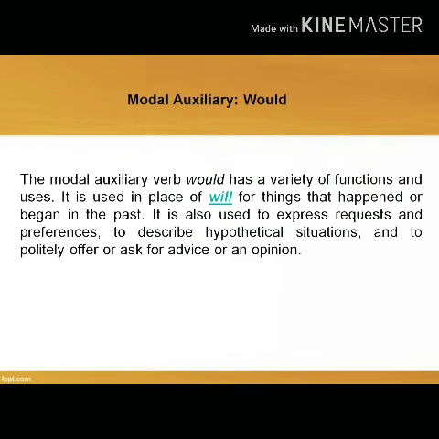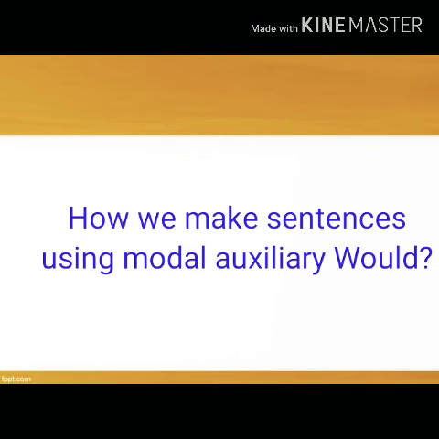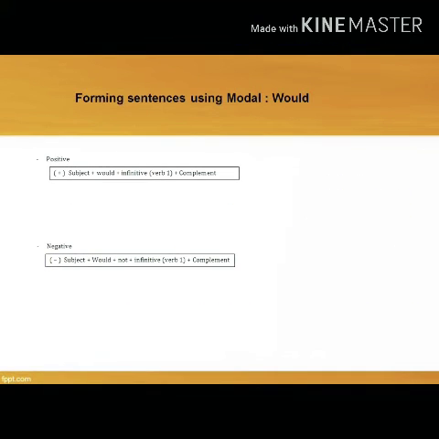advice for an opinion. So it means kalau modal auxiliary would itu bisa kita gunakan untuk mengekspresikan permintaan atau preferensi atau untuk menggambarkan situasi hipotesis atau kemungkinan-kemungkinan kejadian yang akan terjadi, dan untuk secara sopan menawarkan atau meminta saran atau pendapat kepada orang lain. So you can use modal auxiliary verb would. But the question is how we make sentences using modal auxiliary would. So well, this is the formula on how to form sentences using modal auxiliary verb would.